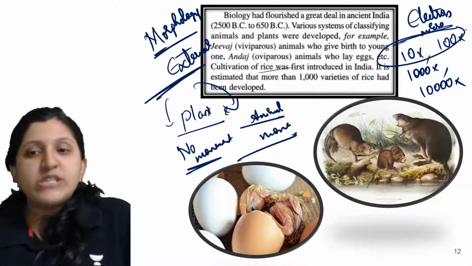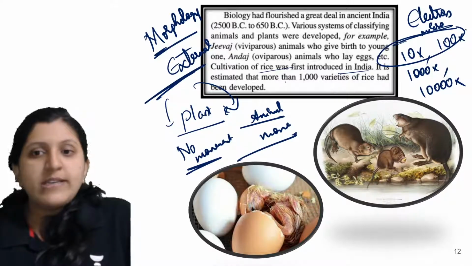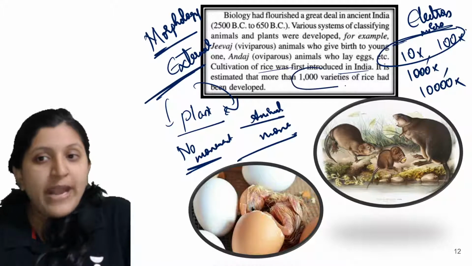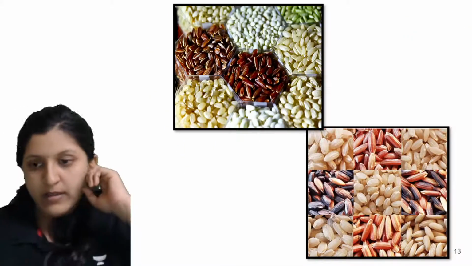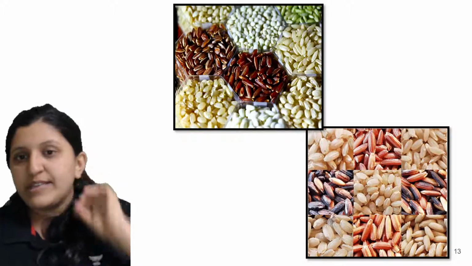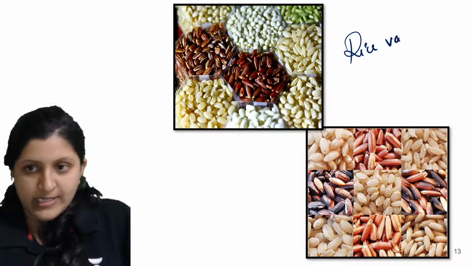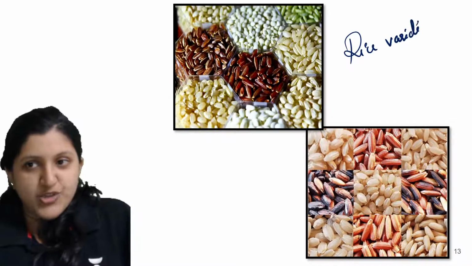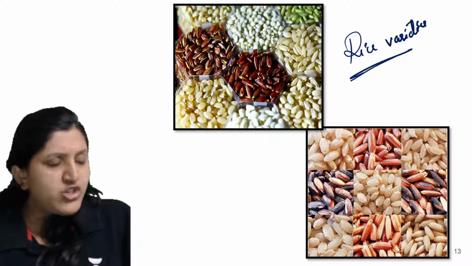Cultivation of rice was first introduced in India. It is estimated that more than 1,000 varieties of rice have been developed. I'll just show you some pictures. These are the rice varieties that you can find. Do you think these are naturally present? No, because certain combinations are done.